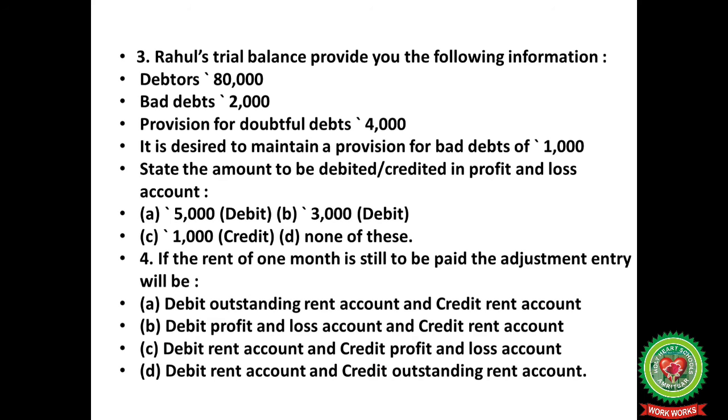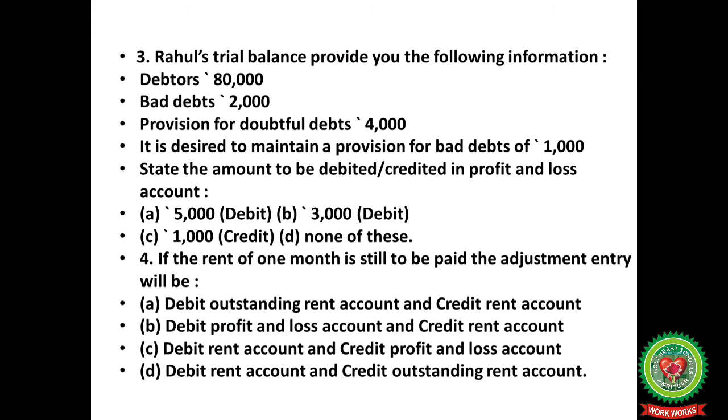In the third question, Rahul's trial balance provides you the following information. Debtors 80,000, bad debts 2,000, provision for doubtful debts 4,000. It is desired to maintain a provision for bad debts of 1,000. So here state the amount to be debited or credited in profit and loss account. You have 4 options: 5,000 debit, 3,000 debit, 1,000 credit, or none of these.